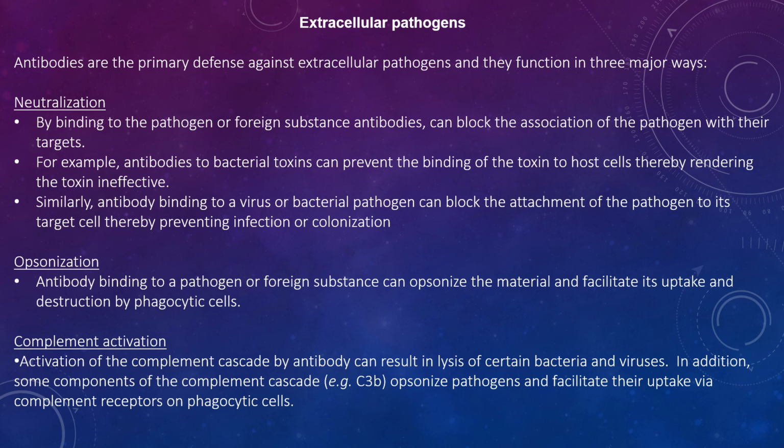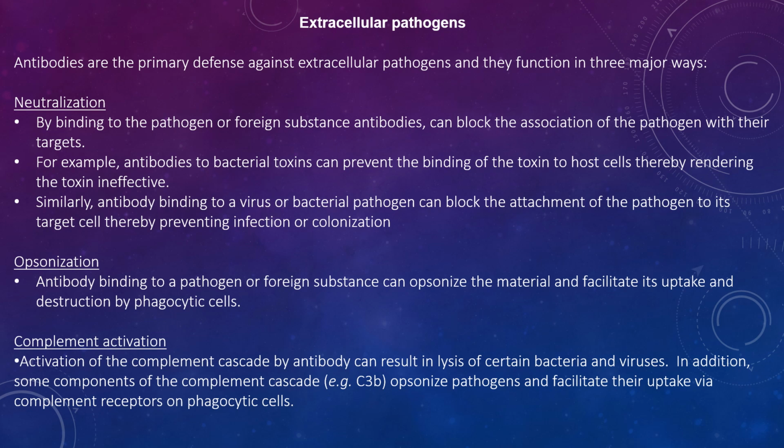So looking at extracellular pathogens, antibodies are the primary defense against extracellular pathogens, and they function in three major ways: neutralization, opsonization, and complement activation. During neutralization, by binding to the pathogen or foreign substance, antibodies can block association of the pathogen with their targets. For example, antibodies to bacterial toxins can prevent the binding of the toxin to host cells, thereby rendering the toxin ineffective. Similarly, antibody binding to a virus or bacterial pathogen can block the attachment of the pathogen to its target cell, thereby preventing infection or colonization.